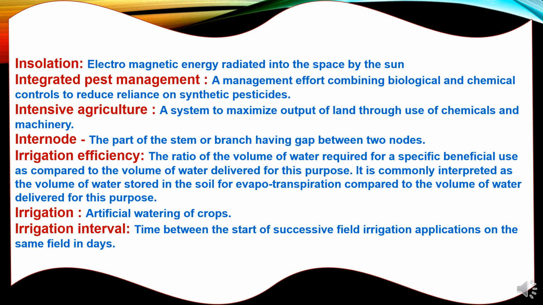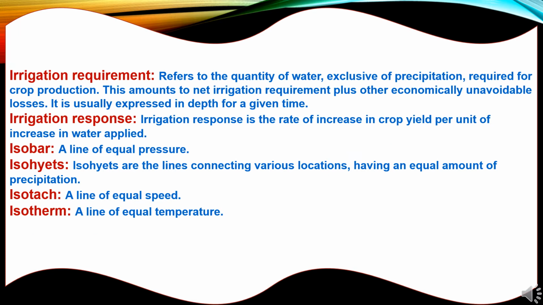Irrigation: artificial watering of crops is known as irrigation. Irrigation interval: time between the start of successive field irrigation applications on the same field, in days. Irrigation requirement refers to the quantity of water, exclusive of precipitation, required for crop production. This amounts to net irrigation requirement plus other economically unavoidable losses. It is usually expressed in depth for a given time.